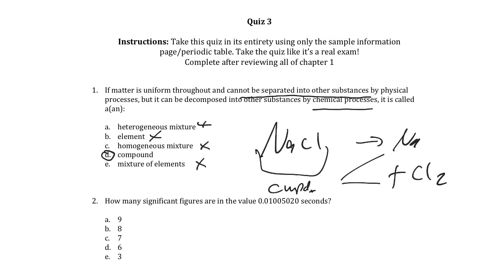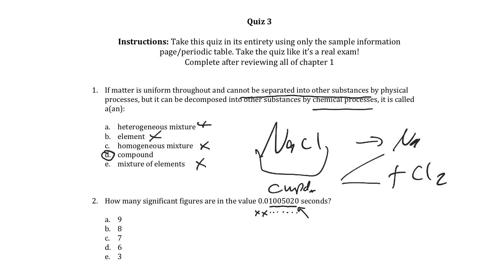Okay, for number 2, how many significant figures are in the number 0.01005020? If I'm tracking sig figs here, the leading zeros don't count, those are just placeholders, and all the other digits count. So I'd have 1, 2, 3, 4, 5, 6, 7 total digits here in the value. So I'm just looking at these digits here.